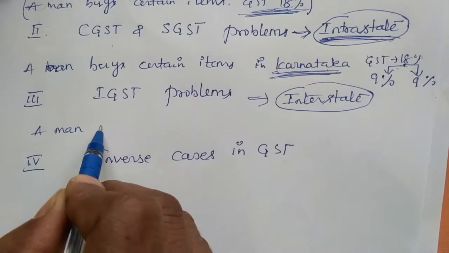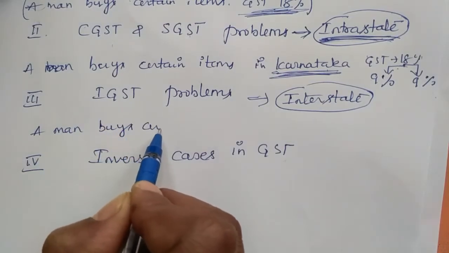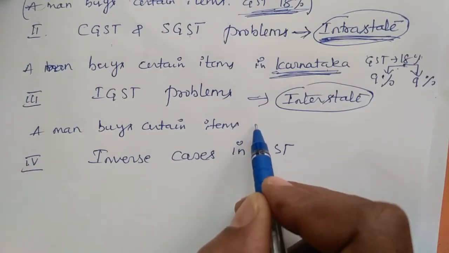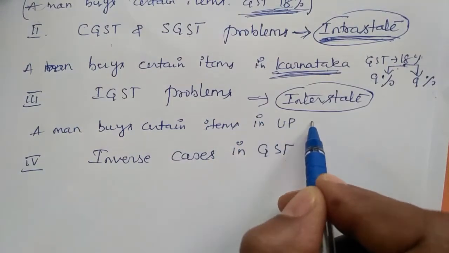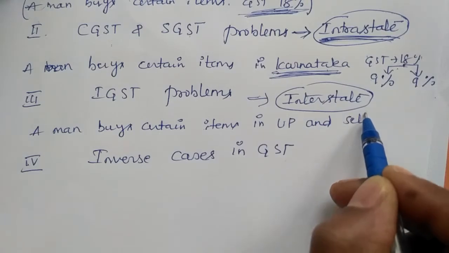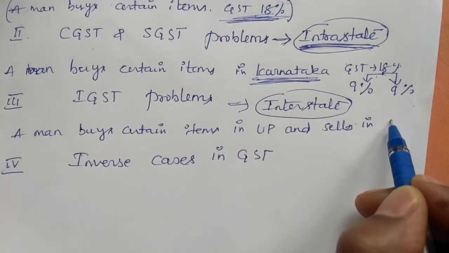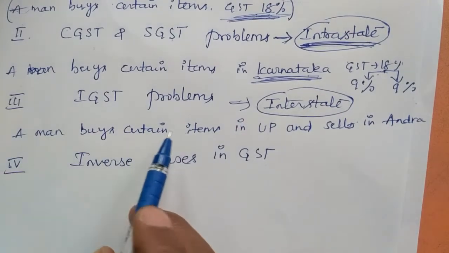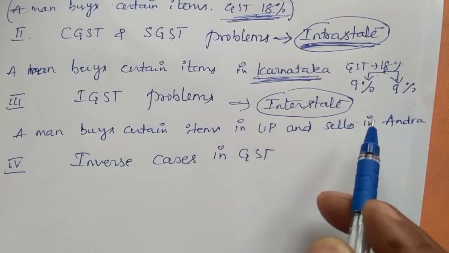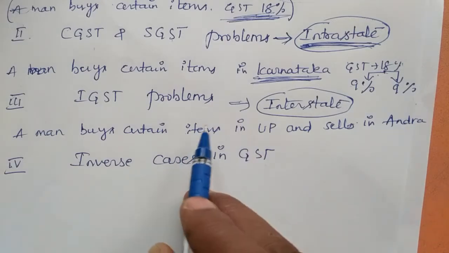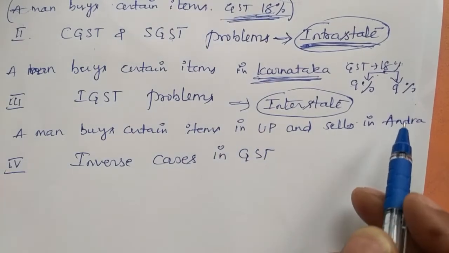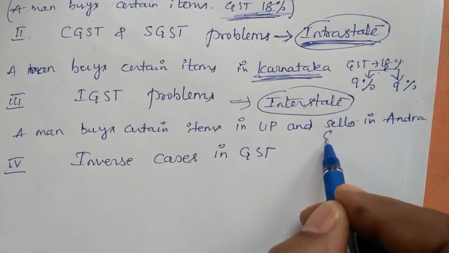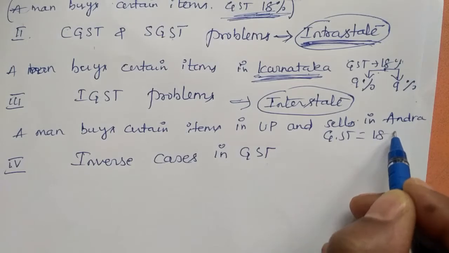Example, a man buys certain items in UP and sells in Andhra. So look at this question, a man buys certain items in UP and sells in Andhra. So he is buying in UP and selling at Andhra. So he is changing the state. That means interstate. In this, suppose the GST is 18% given.